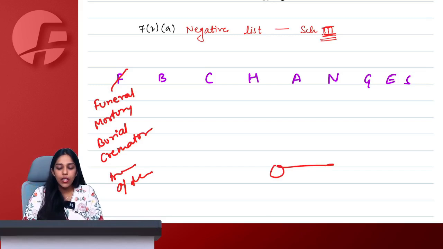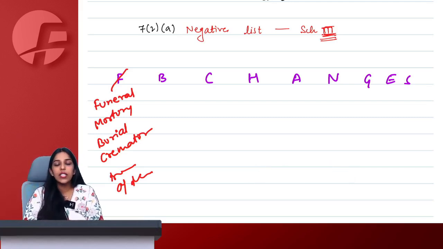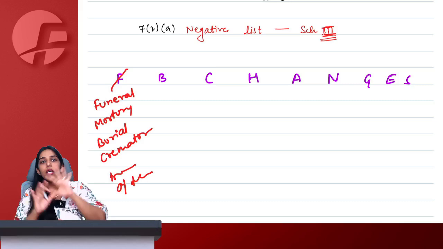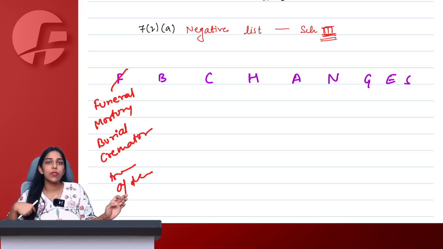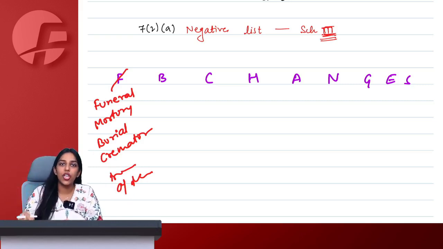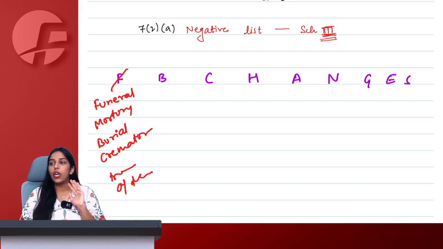So let's say there's this dead body here, and you called a dead body van for transportation of this body from home to the place of cremation. Of course they will not transport the body for free. Whatever consideration this person will charge, it will not be liable to GST. Is it a service? Yes. Is consideration involved? Yes. Is it his business? Yes. Means all conditions are satisfied. But even then, Section 7(2)(a) negative list clearly says that we do not want to charge GST on it. Please do not include it in supply.